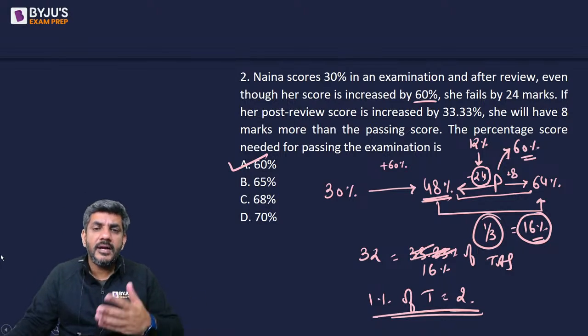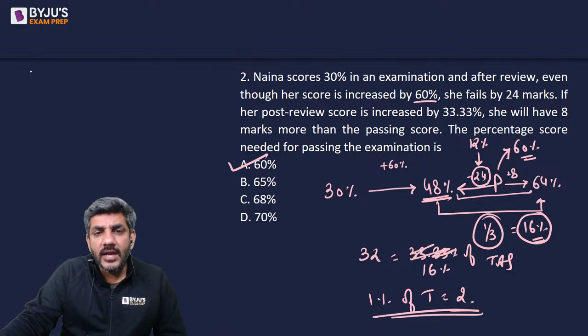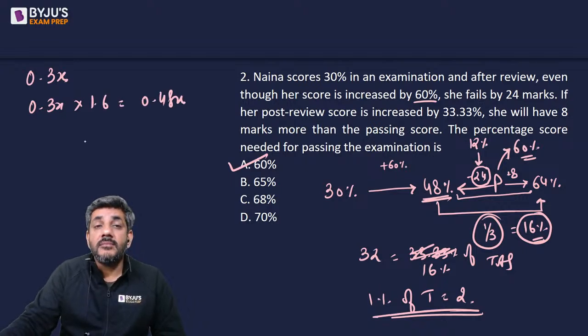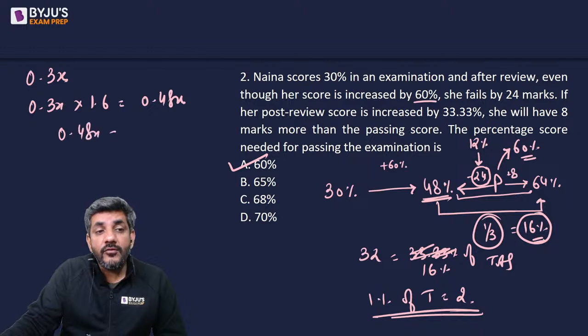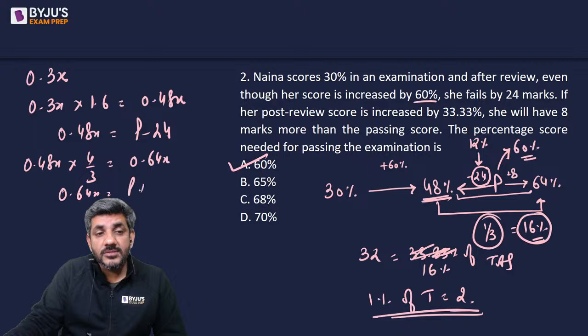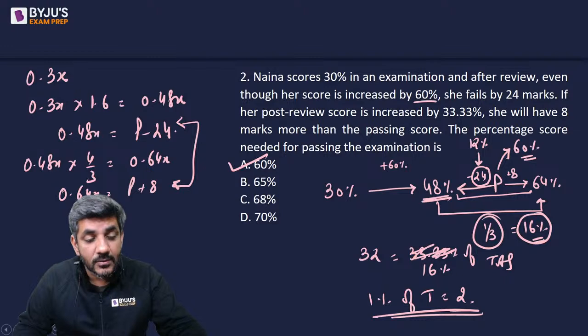Of course, you can do it by taking variables as well. Total score x मान लो, तो अभी का score 0.3x हो जाएगा. After review, it will become 0.3x into 1.6, that is 0.48x. ये passing marks से 24 कम है, so 0.48x is equal to passing marks minus 24. अब ये 0.48x further increase हो गया है 33.33% से, तो इसका 4/3 हो गया है 0.64x. और ये passing marks से 8 ज्यादा है, so 0.64x is passing marks plus 8. Using these two equations, you can solve them for p and x, and that way you can solve it.